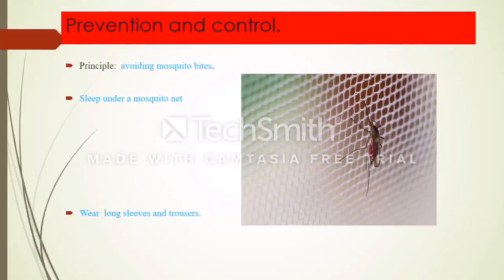Now let's talk about the prevention and the control methods. The main principle to control the parasite is by avoiding mosquito bites. Number 1. Sleeping under a mosquito net. At night, sleeping under a mosquito net can prevent the mosquito from biting.